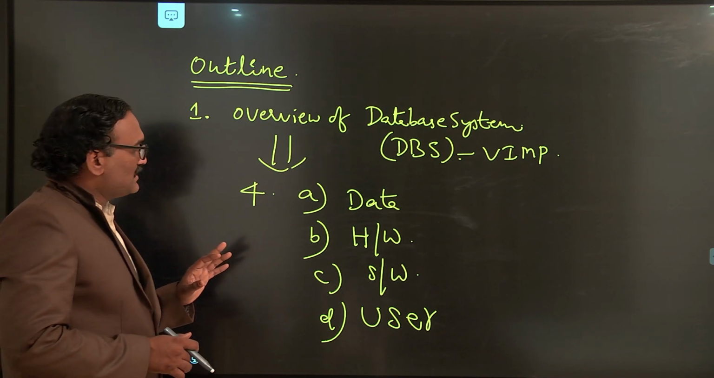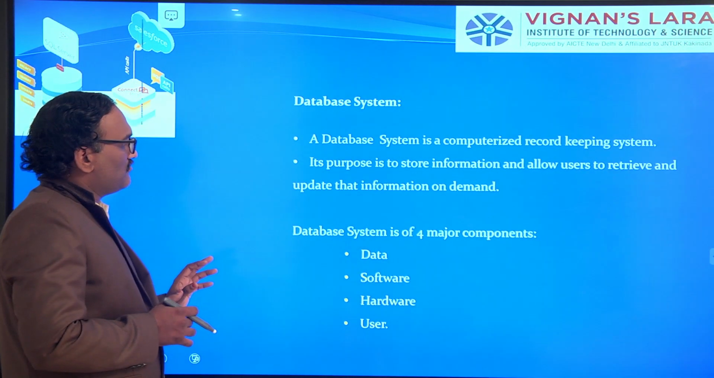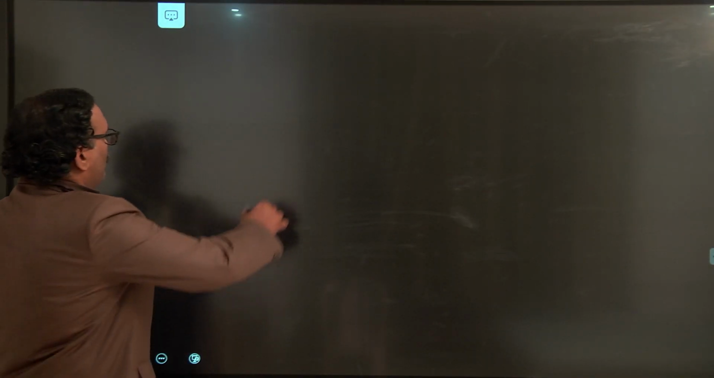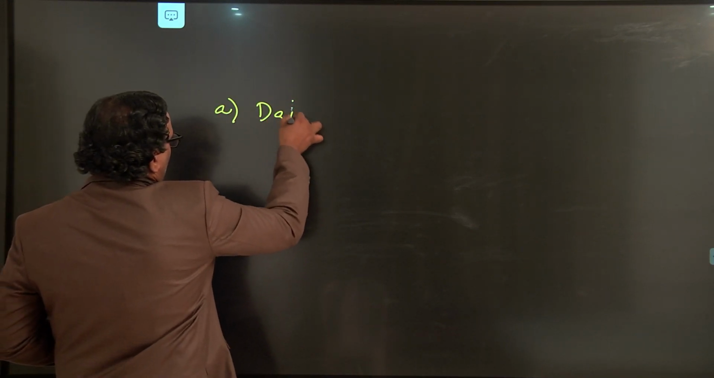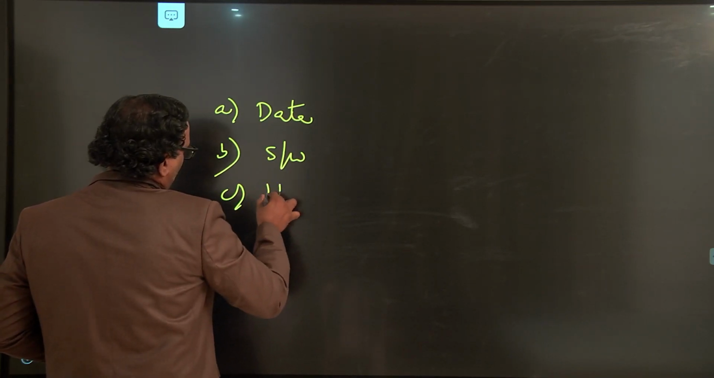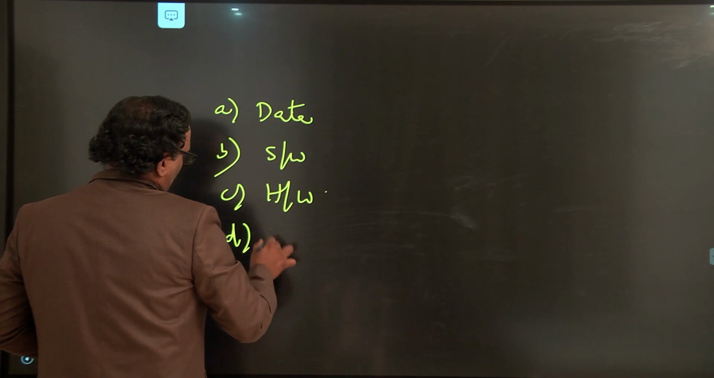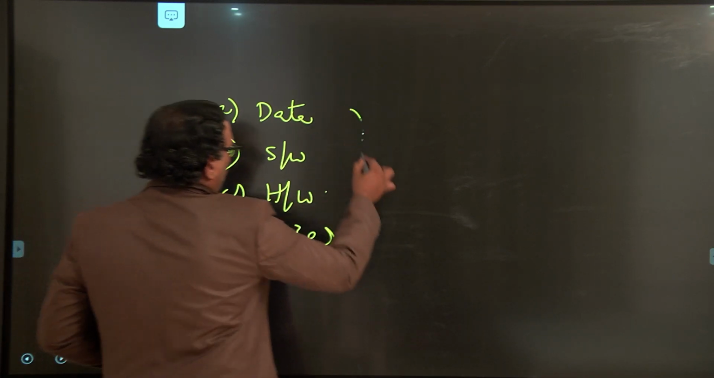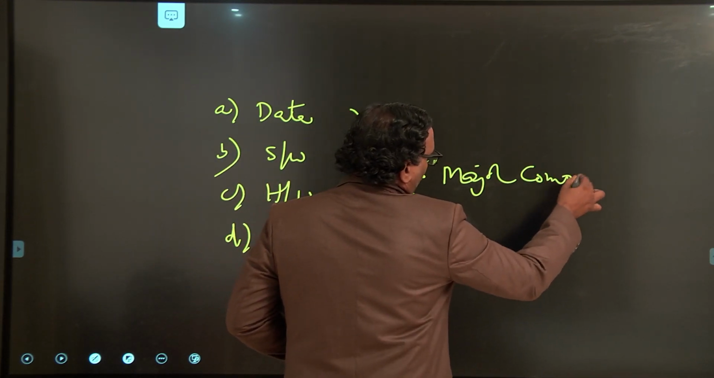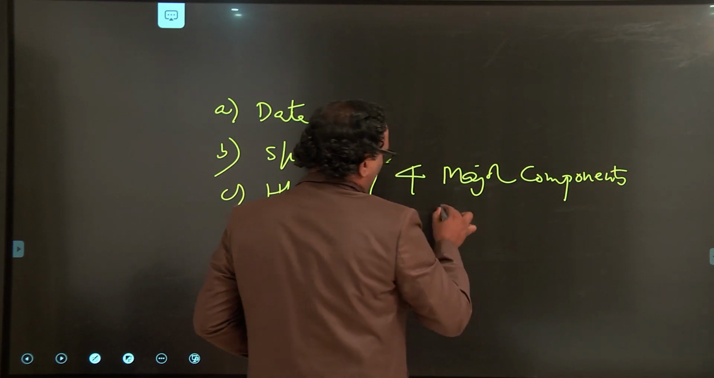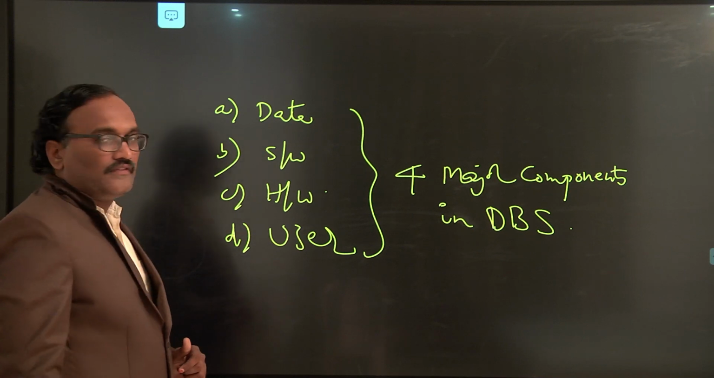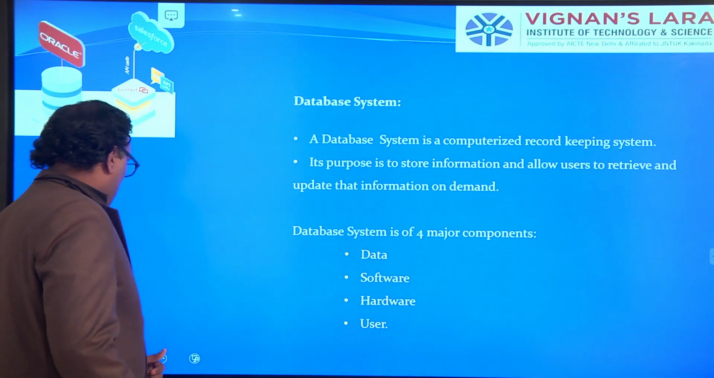This database system is mainly having 4 components. So again I am writing: one is data, another one is software, another one is hardware, and another one is user. These are all 4 major components in a database system. Now let us see one by one.